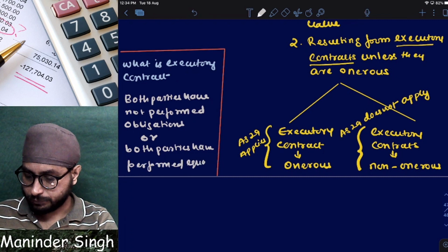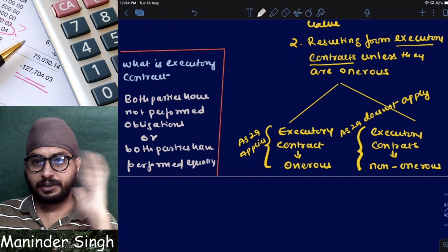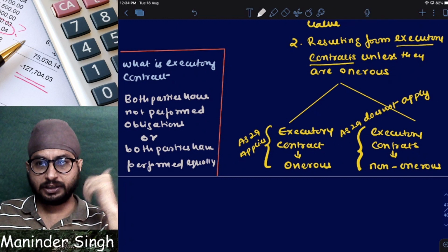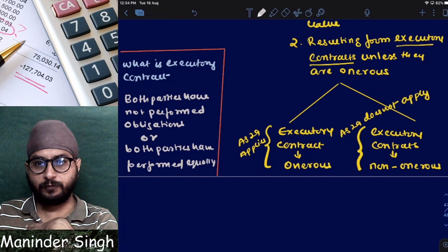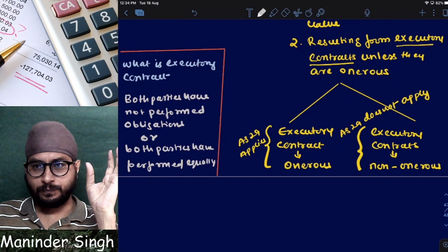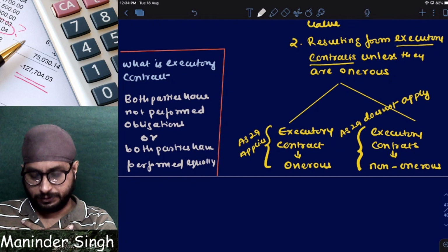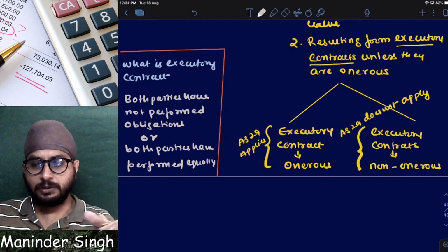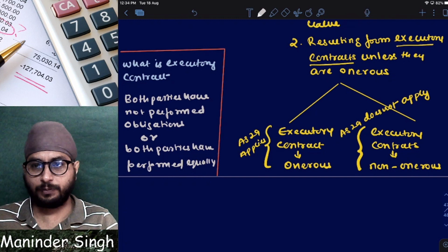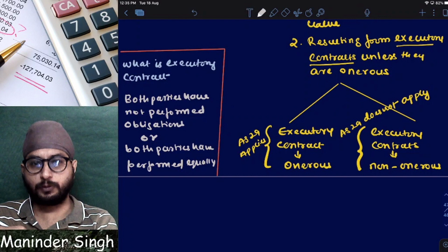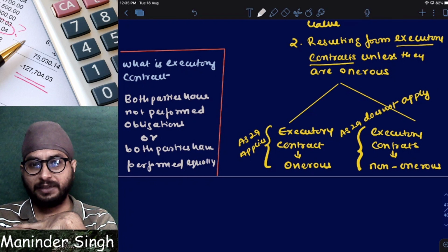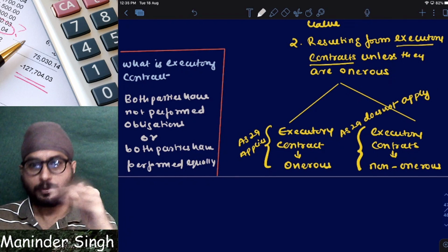Let us say you and me enter into a contract. Neither you have performed your part nor I have performed my part. We both enter into a contract for some thing. As per the contract, you have to perform X thing, I have to perform Y thing. You have not performed your X activity, I have not performed my Y activity. Both parties have not performed their obligations.